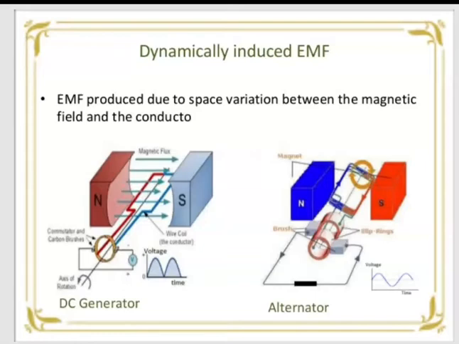Friends, I have told you that there are three conditions for the production of induced EMF: conductor, magnetic field, and relative motion. If there is a physical movement of the conductor, it is known as dynamically induced EMF. If there is a relative movement of the magnetic field, it is known as statically induced EMF. So this is the principle of dynamically induced EMF and statically induced EMF.